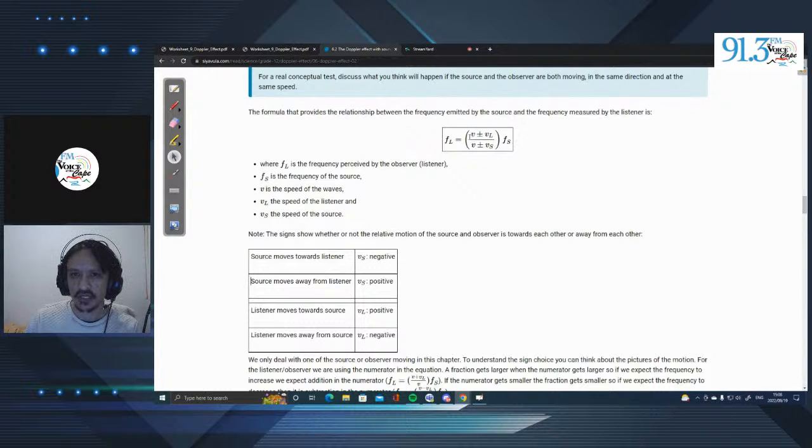This equation changes depending on what perspective we are working with. If we're working with the perspective of the listener, we remove the plus or minus Vs and leave it as (V plus or minus VL) over V times Fs. But if it's from the perspective of the source, we remove the velocity of the listener. That is how we'll basically go about it.